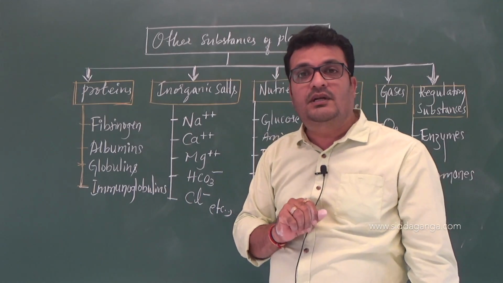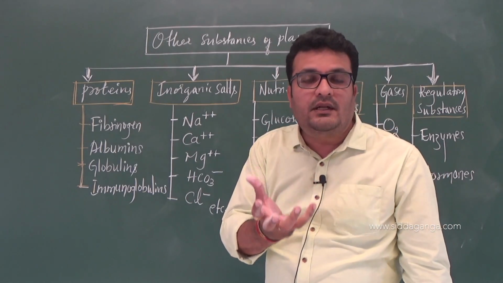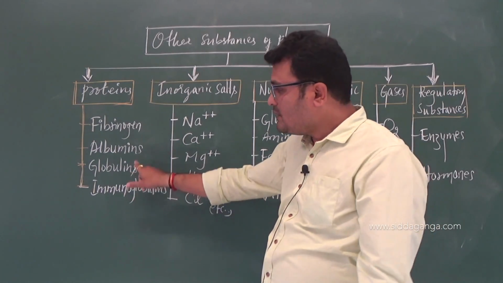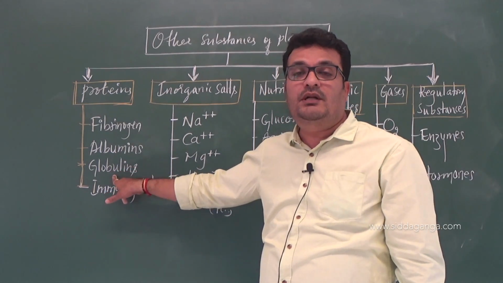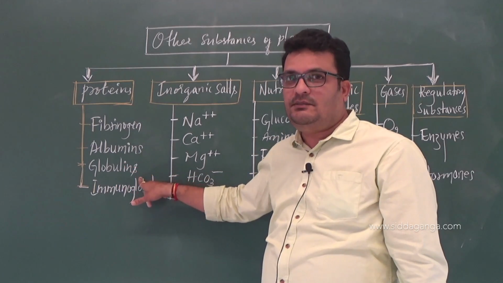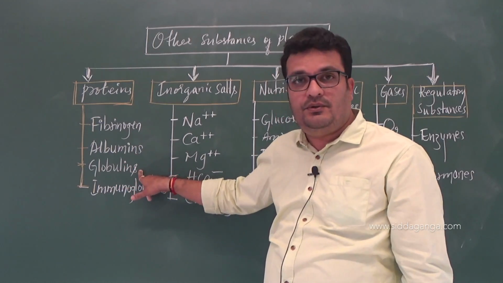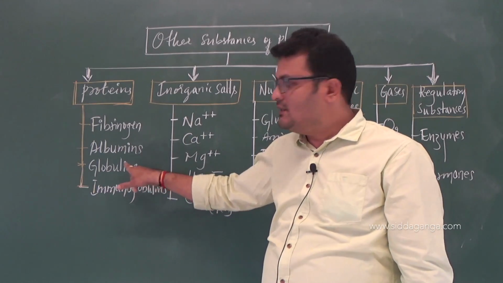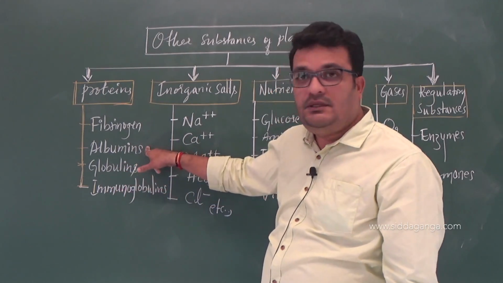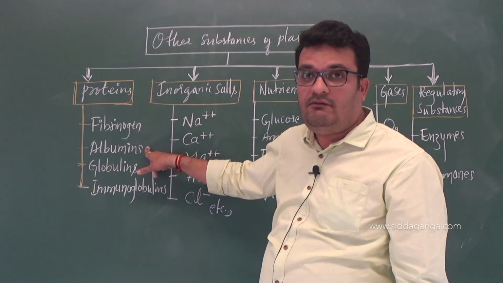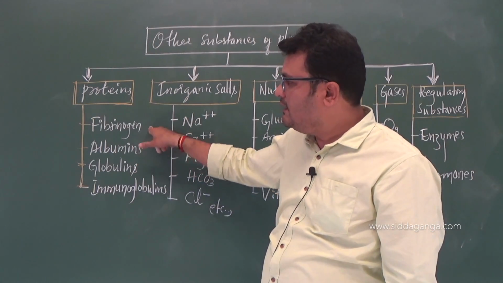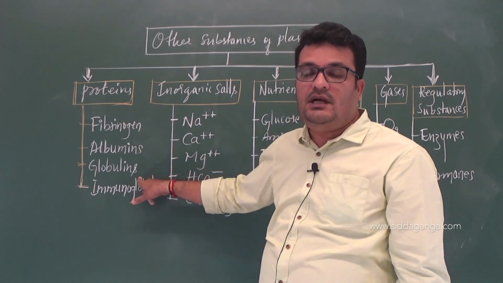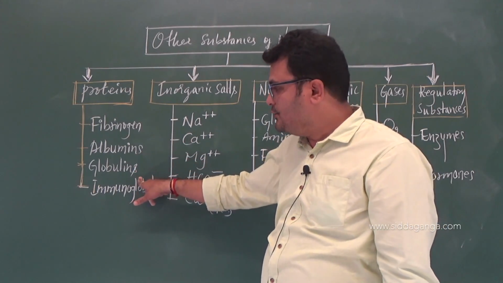Globulins ಅಂದ್ರೆ ಏನು ಸರ್? Globulins, they are involved in the defense mechanisms. You need to remember, globulins, they are involved in the defense mechanisms. These globulins are produced by the lymphatic tissues. Albumins are produced by liver. Remember, these two are produced by liver. Fibrinogen and albumins are produced by liver, and globulins are produced by the lymphatic tissues, right?